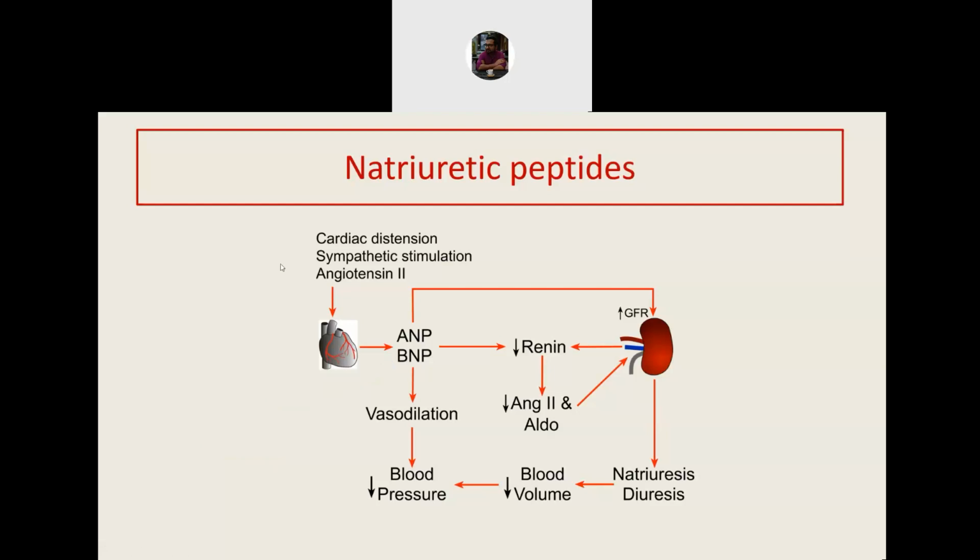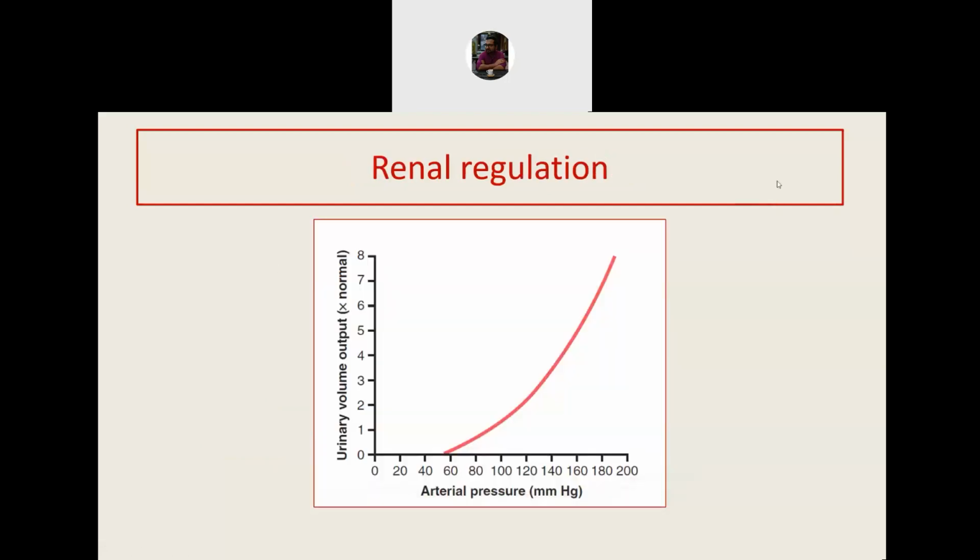Now comes the most interesting part, that is renal regulation, how the kidney regulates the blood pressure and blood volume. Of course, the previous two mechanisms, the renin-angiotensin mechanism and the natriuretic peptide mechanism, also operate mostly through the kidney.